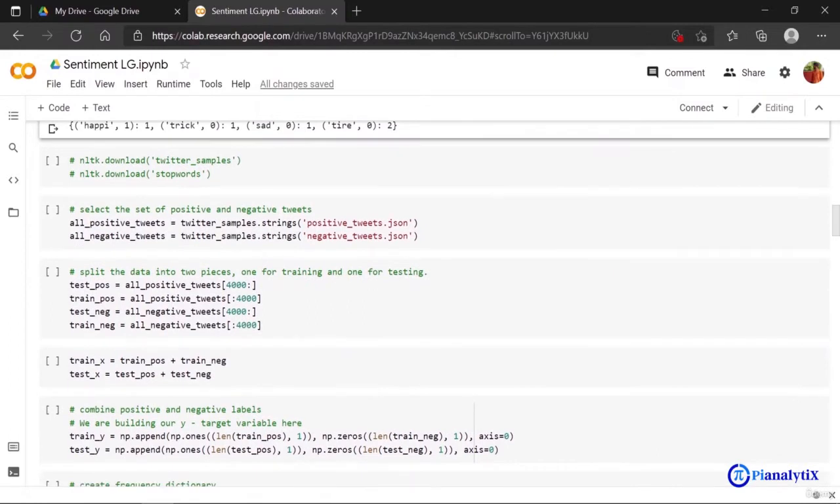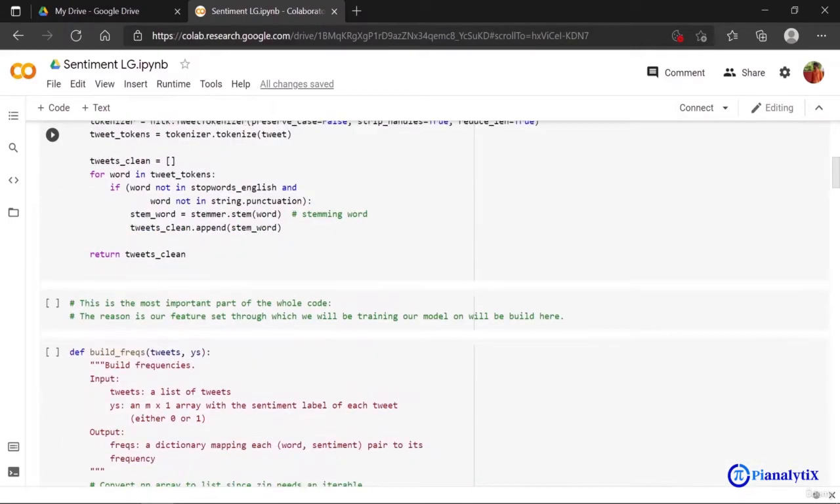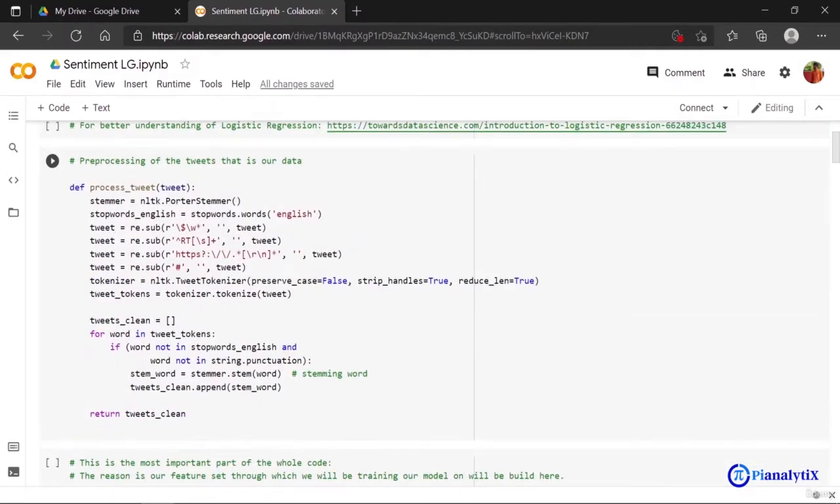Now it might occur that while working on the code again, you might be asked to download Twitter samples and stop words. So just uncomment this part and download both of these data sets, because they will be used later on, as you can see in my process tweets function.